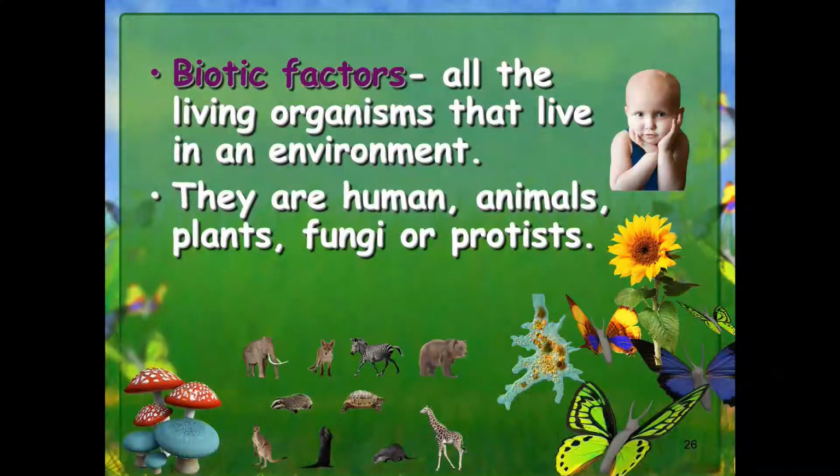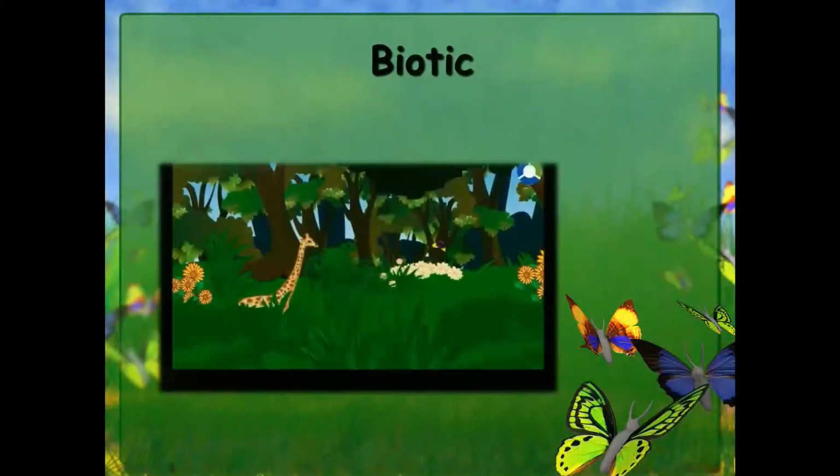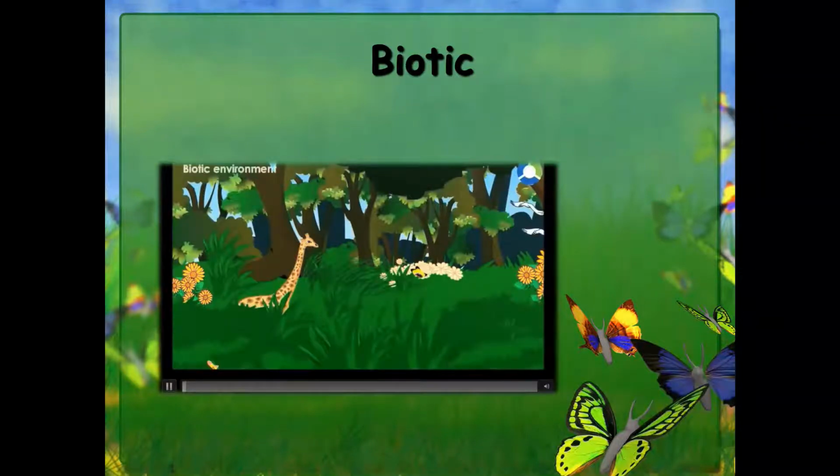And from the previous chapter, you may remember the common characteristics of living things. So anything in our environment which shows these characters or properties, we call living, and they are part of the biotic factors in the environment. This is the biotic environment.